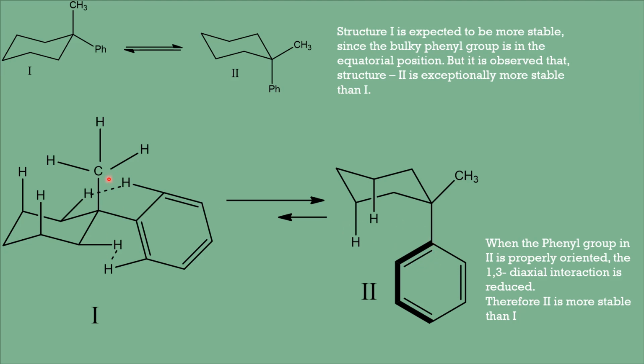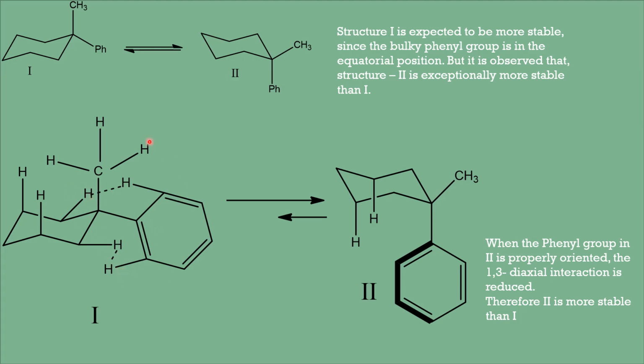Whereas, let us consider this conformation where we have the methyl group, and these methyl hydrogens have strong 1,3 diaxial repulsions here. In addition to that, the phenyl group oriented in the equatorial site can also have repulsive interactions, as shown in this diagram, with these two equatorial hydrogens.